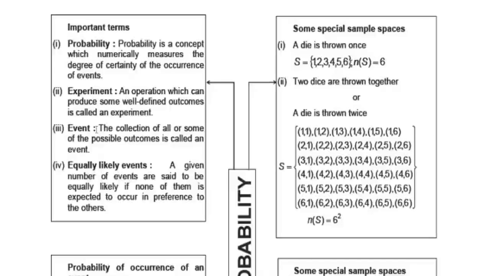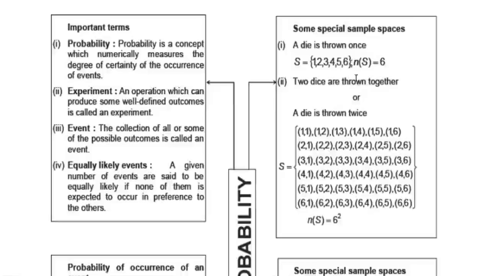Then another term is event. The collection of all or some of the possible outcomes is called an event. Here, equally likely events is a particular type of event. A given number of events are said to be equally likely if none of them is expected to occur in preference to the others. That means every event has equal chances to occur. That type of events we call equally likely events.